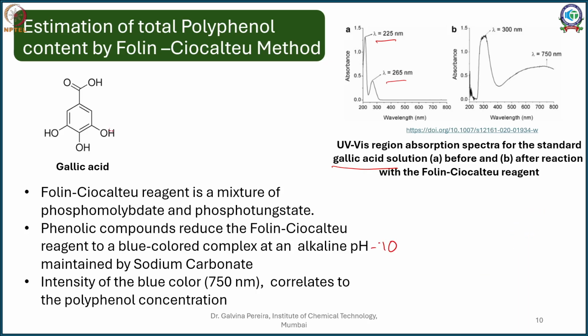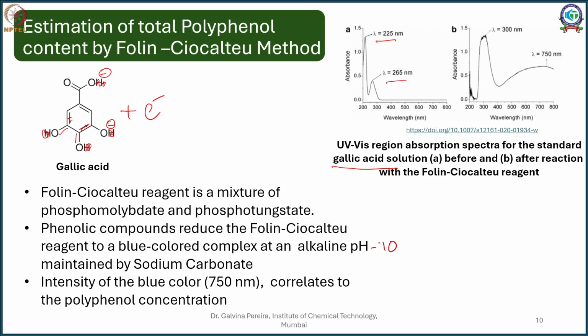These groups are going to become ionized, so that they will react with Na and become ONa. Okay. So they go on becoming ionized, and eventually when they are ionized, they tend to react with phosphomolybdic and phosphotungstic acid. So when they are reacting with phosphomolybdic acid, phosphotungstic acid, there is a slight change in aromatization. You will see all this becoming quinones. So you will be seeing a lot of quinones, you will be seeing a lot of negative charge, and what is going to happen, it is going to release the electron.